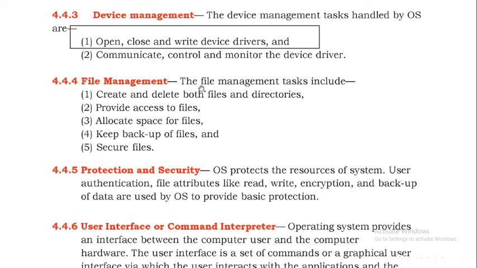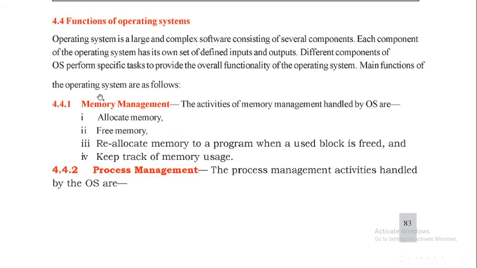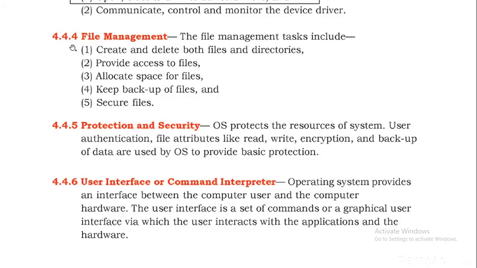And file management is the most important task used in the functions of operating system. So create and delete both files and directories, it is possible. Provide access to files is also possible, we are able to access the files, right? Allocate space for files. Suppose after erasing the data, we have empty space, that means one file does not contain any data, and that is what we call allocating space for those files. And keep backup files and secure files, and we can keep passwords to secure those files.